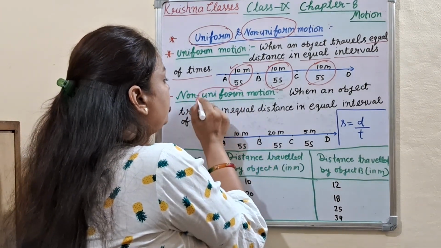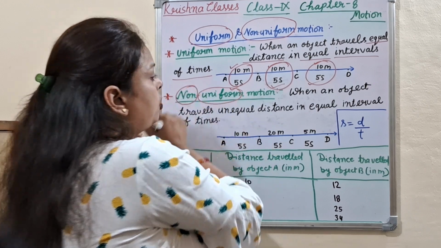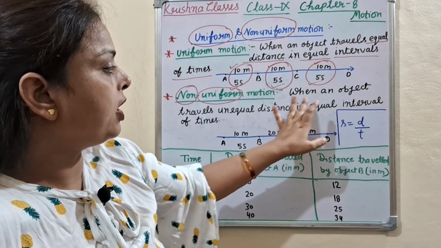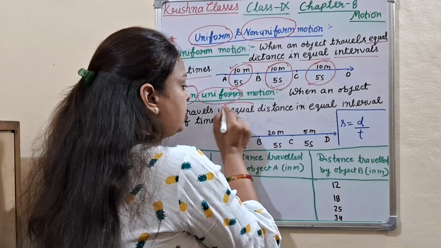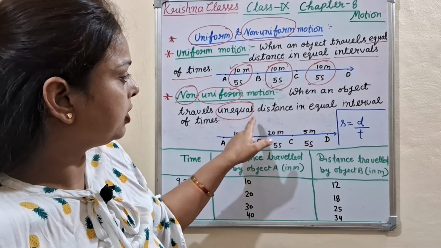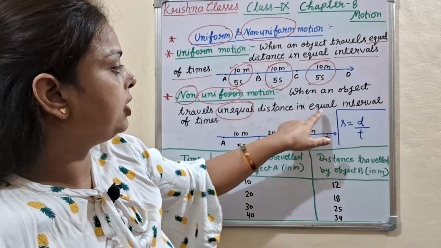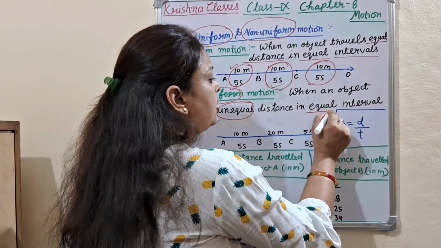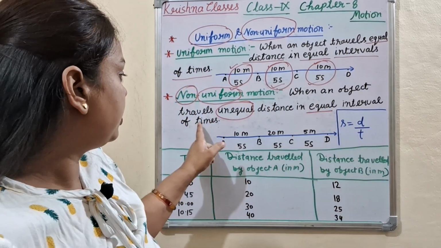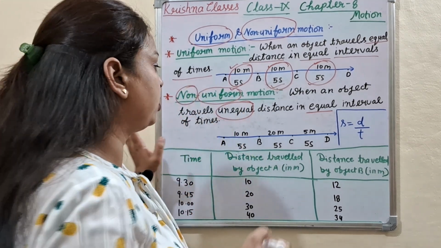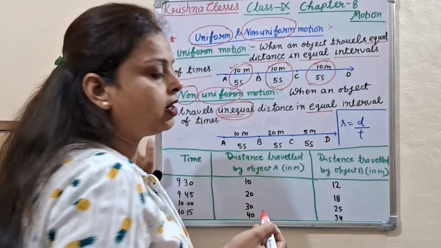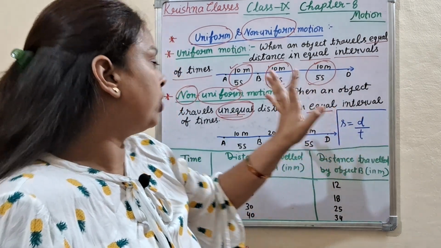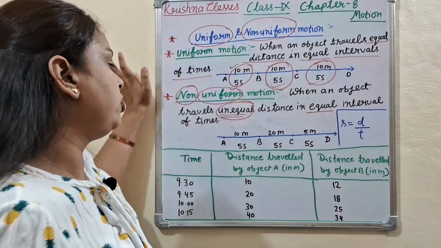What is non-uniform motion? When an object travels unequal distance in equal interval of time, that is called non-uniform motion. It means distance is unequal and time is equal. That is called non-uniform motion.